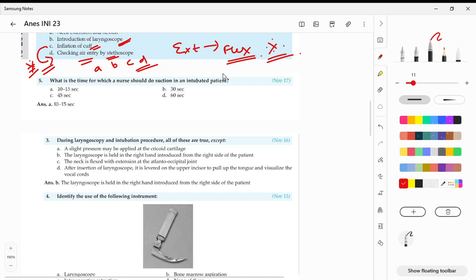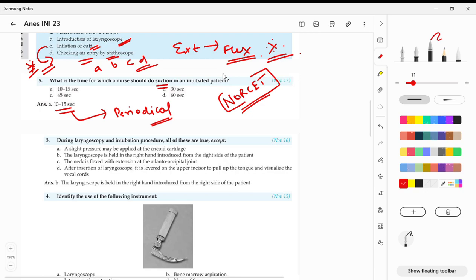Next question. This is something which is out of our hands. It's coming under NORSET, that is the nurse examination conducted by AIIMS. Maybe they should know it, but as a doctor, we also should be knowing, I think. So that's why they have asked it. What is the time for which a nurse should do suction in an intubated patient? It is 10 to 15 seconds, and it should be periodical. Not a one-time thing. It should definitely be periodical.